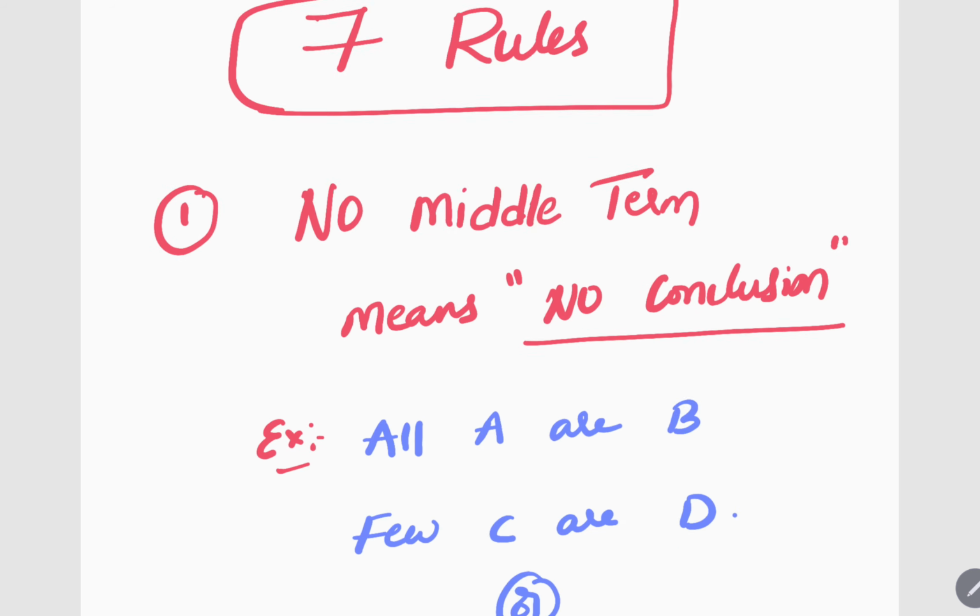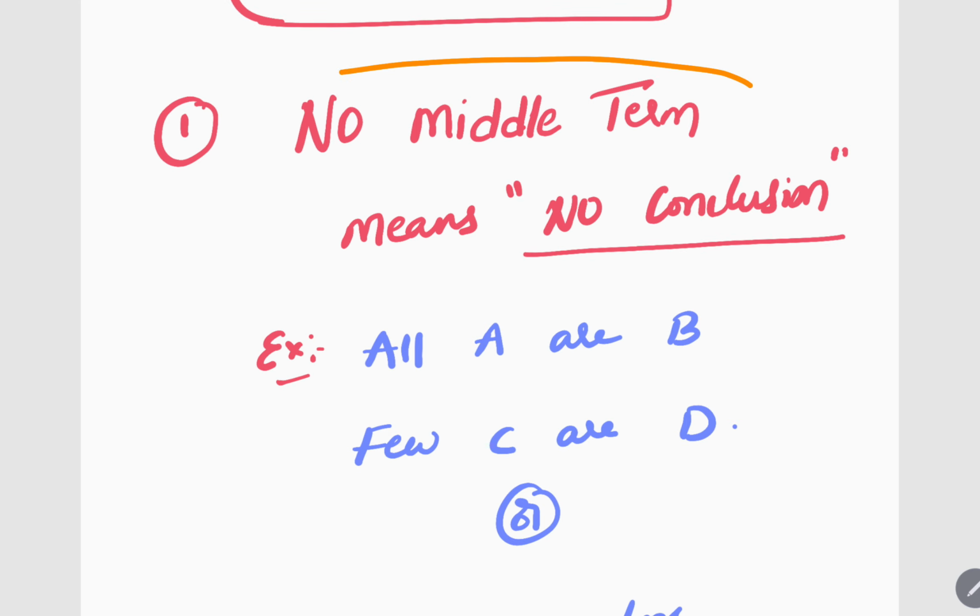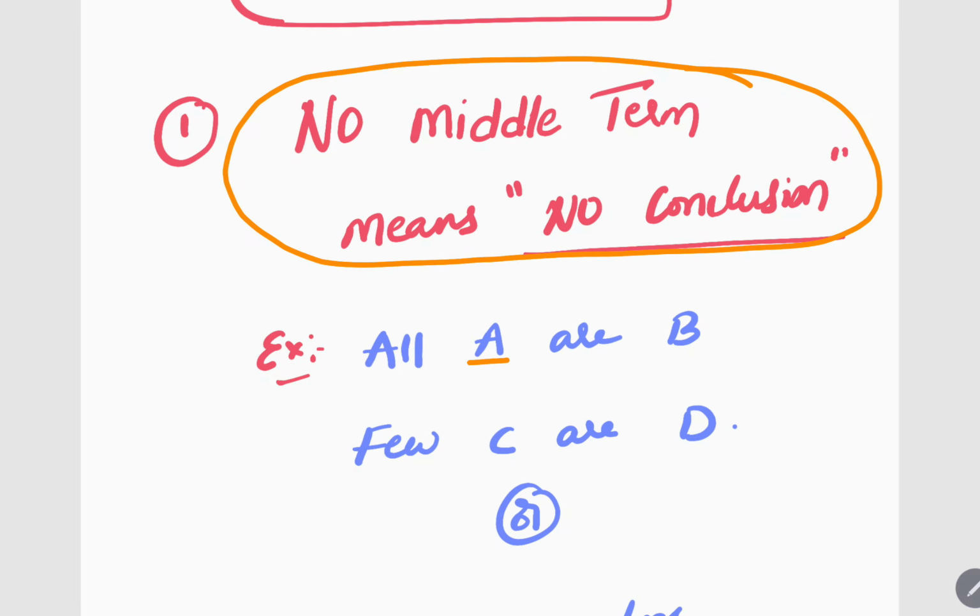Got it? No middle term means no conclusion. First rule, write it on a paper: no middle term means no conclusion. What do you mean by no middle term? You see, the question is all A are B, few C are D. Where is the middle term here? A, B, C, D, all are different words. There is no middle term, so there will be no conclusion for this.